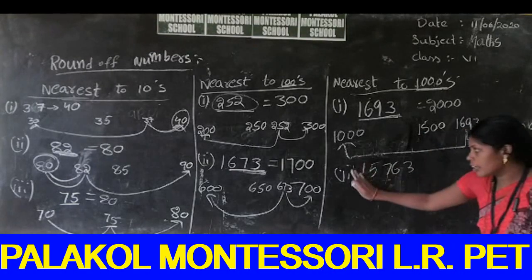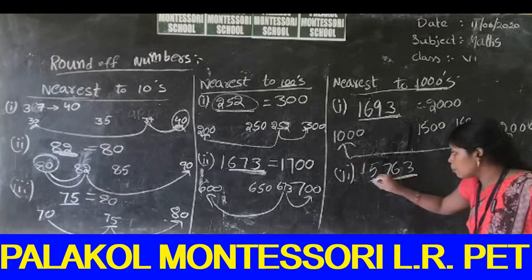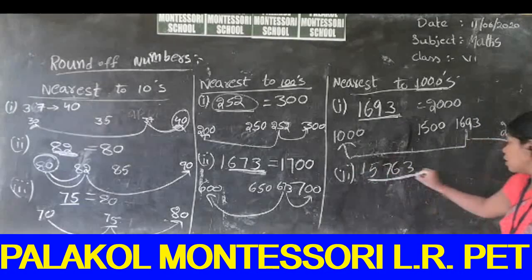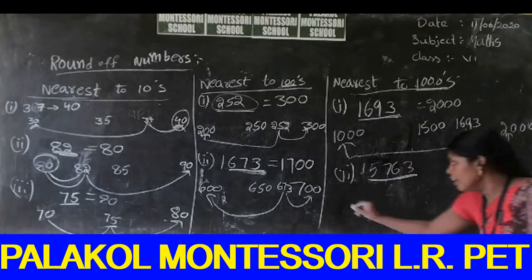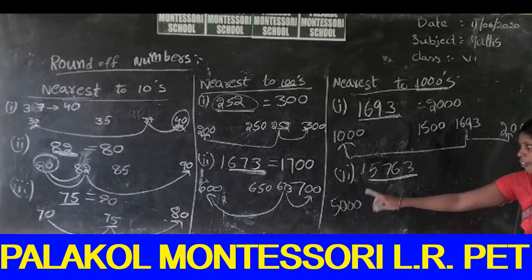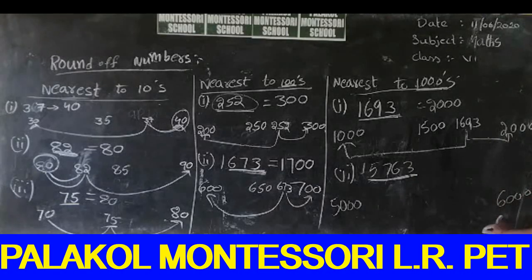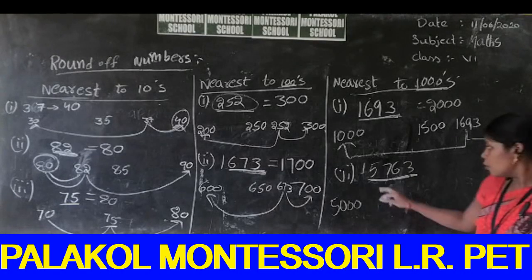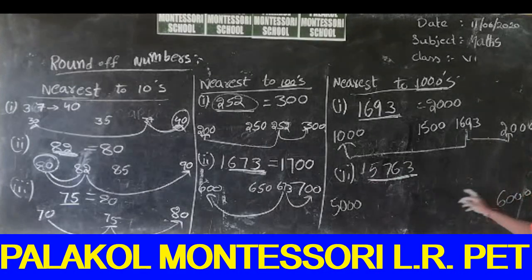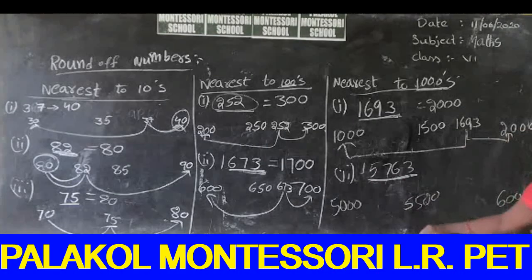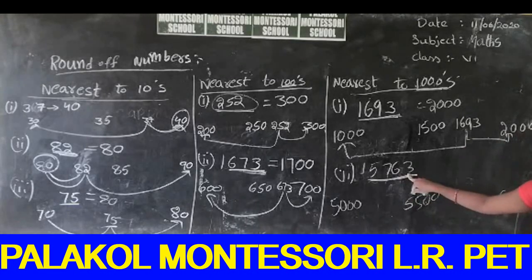So we can take up to the thousands place. That means 5,763. The 5,763 is in between 5,000 and 6,000. What is the middle value of these two numbers? 5,500. What is the position of this number?